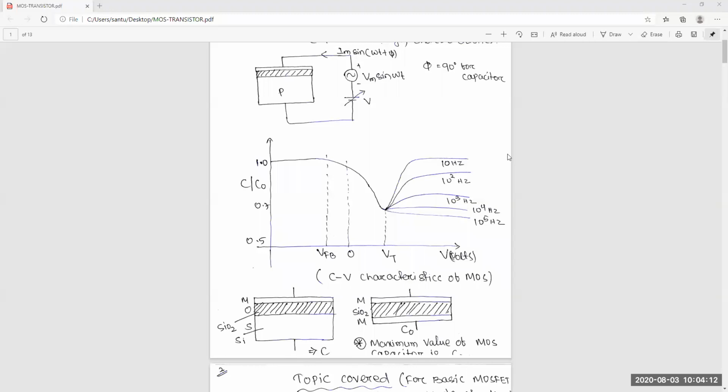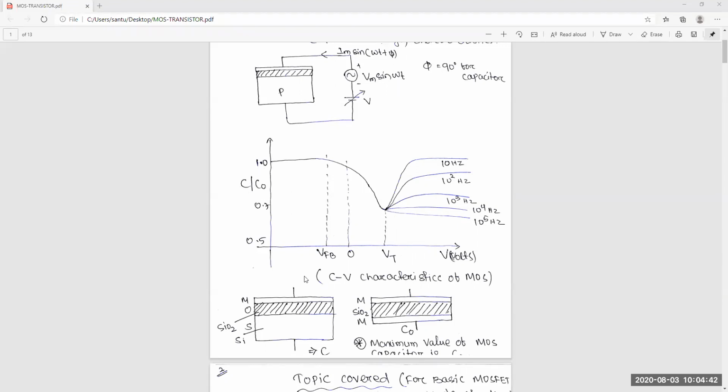Anyone can ask you to draw the MOS structure, so you can draw it. After that you will be asked to draw how this capacitance behaves, what its characteristics are with the voltage. At that time you have to define it as a reference to the ideal MOS. If you write direct C, that's wrong. It's with reference to C0, ideal. This is very, very important.